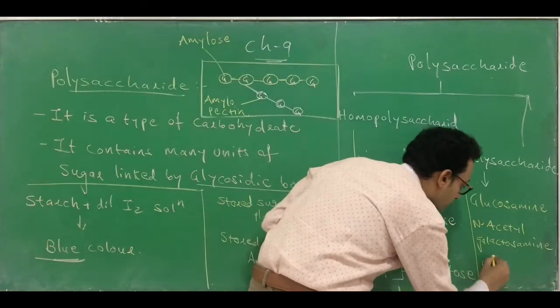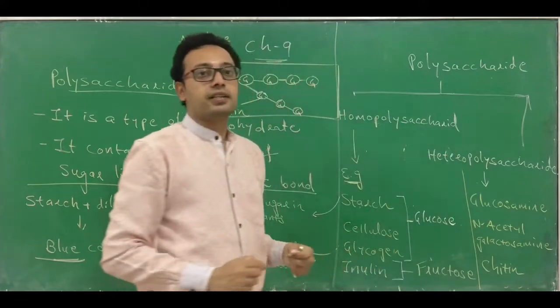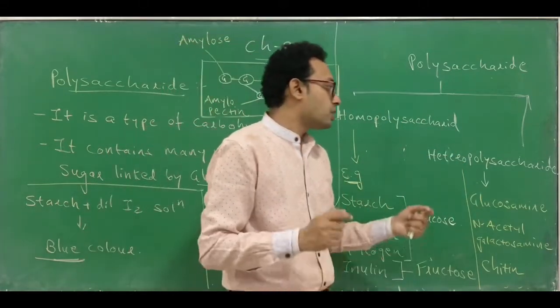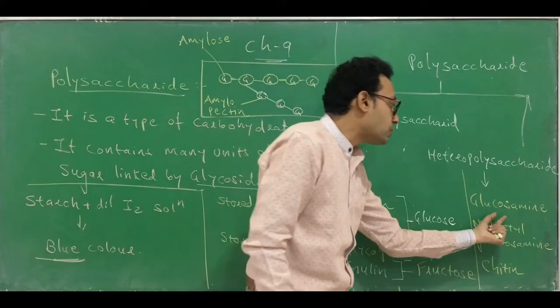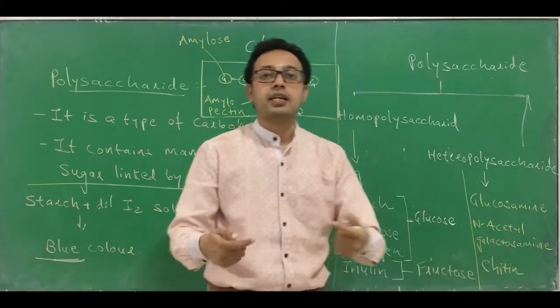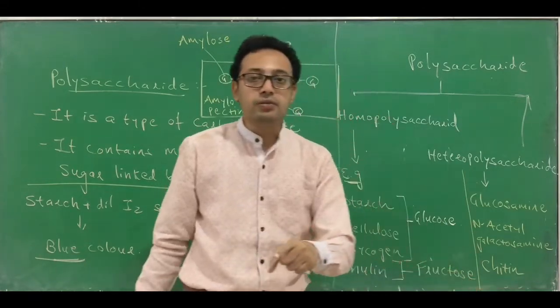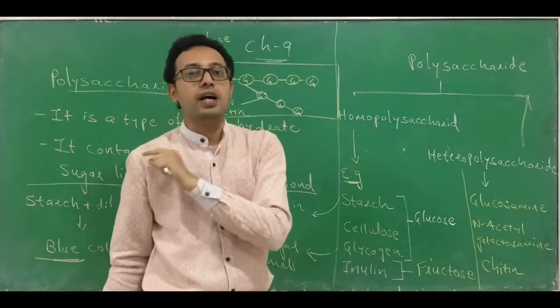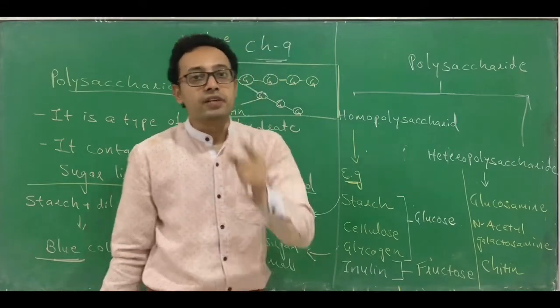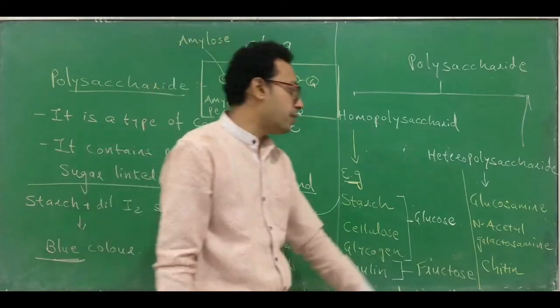This chitin is also a heteropolysaccharide. It is a complex type of sugar. So see the examples: glucosamine, N-acetyl galactosamine, and chitin. They are examples of heteropolysaccharides. Chitin is found in the exoskeleton of arthropoda. Even, as we learned in chapter number 8, the fungal cell wall is also made up of chitin.